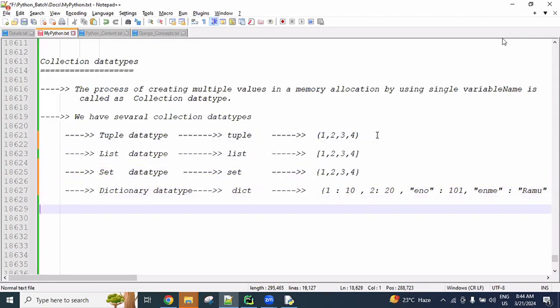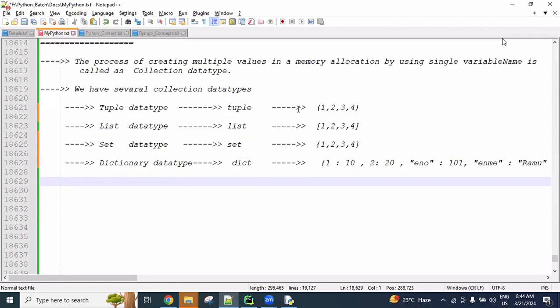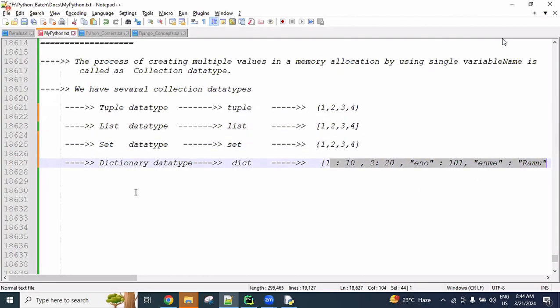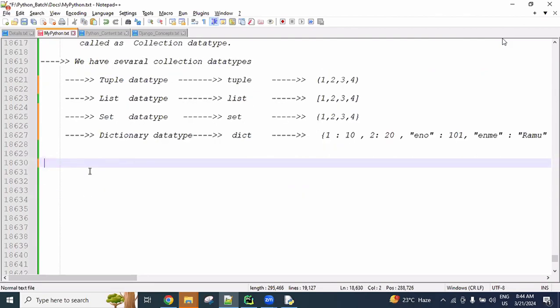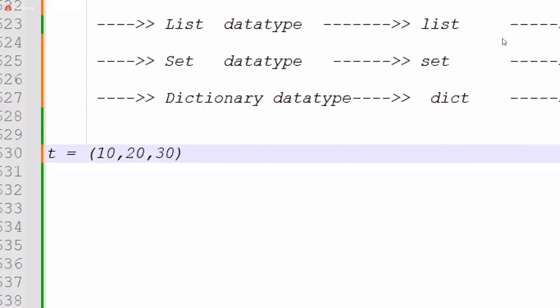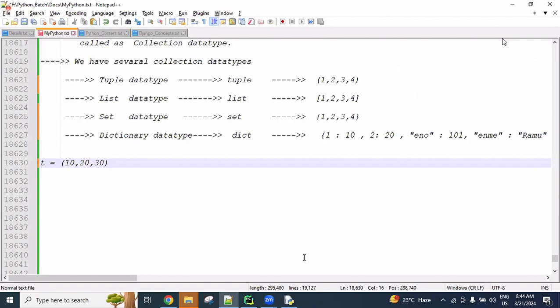Are all of you understanding these four majorly? At a time a group of values we are maintaining in the memory allocation, so we call these collection data types. For example, a tuple t equal to tuple of 10, 20, 30. At a time three values are maintained in the memory allocation. This is called a collection, a group of values maintained.